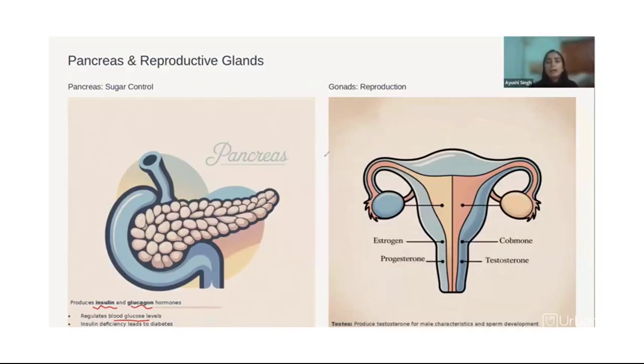And gonads: in males it is the testis, right? And in females it is the ovary. Females, the ovaries. The testes produce testosterone, which helps in growing the male characteristics and sperm development. And the ovaries secrete estrogen and progesterone as well, two hormones which help in the female traits and different kinds of cycles, that is the menstrual cycle and the ovulatory cycle. All those cycles are maintained by estrogen and progesterone.